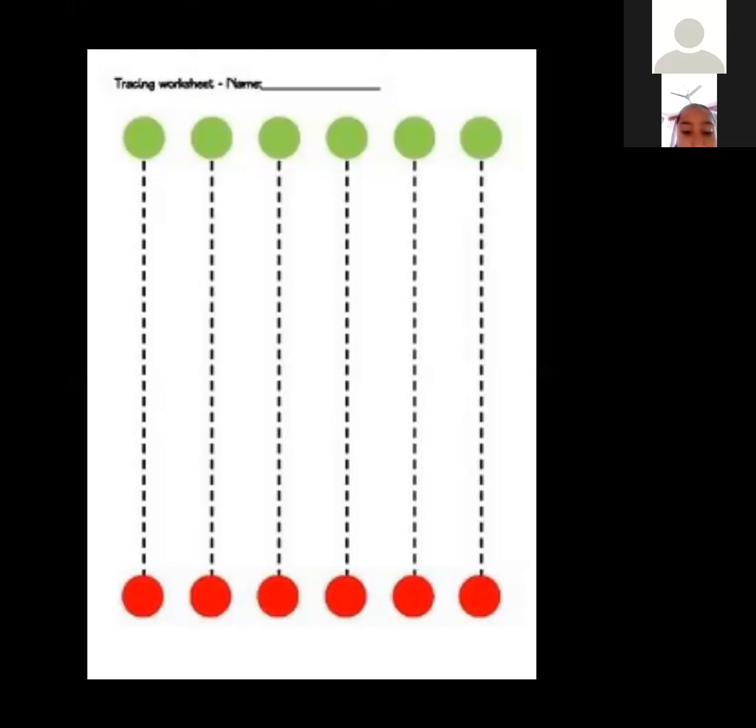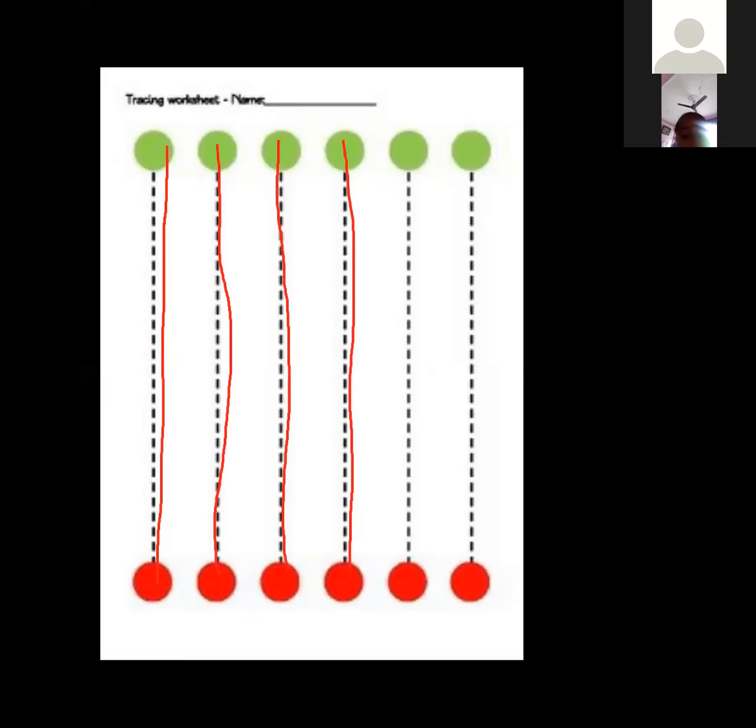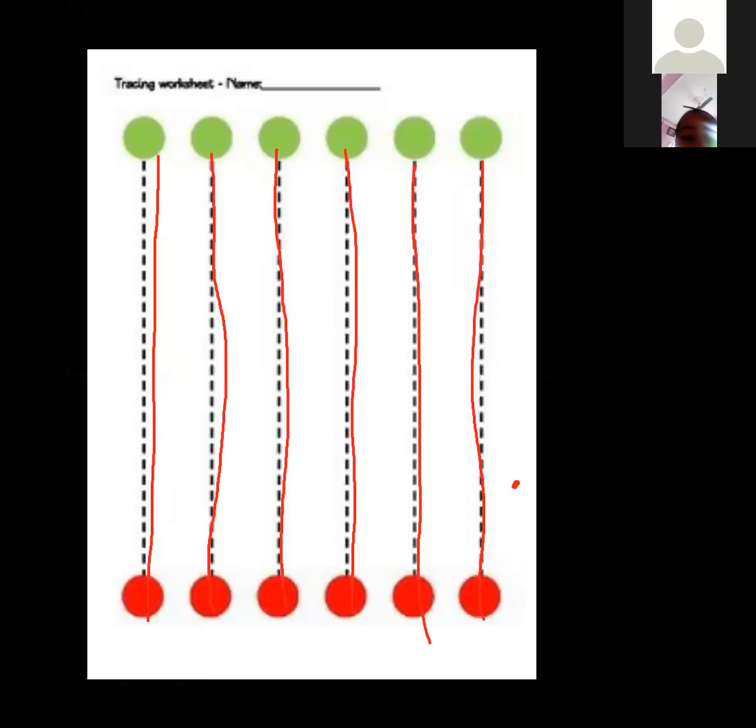Now, these are your standing lines. Same way, with the help of a pencil, you have to join these two lines. I'll just show you because time is less, and try to make it straight. Even I'm not able to make it straight without the help of a scale. So these are your standing lines, which we did.